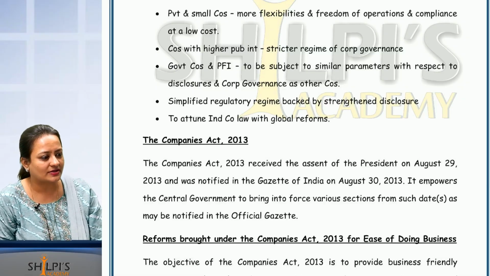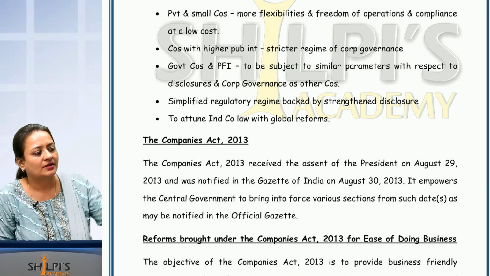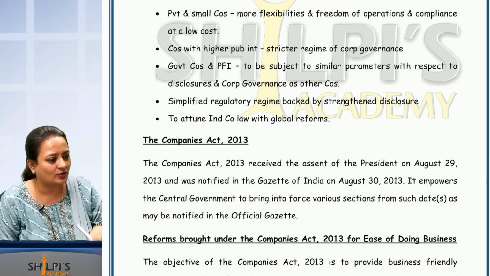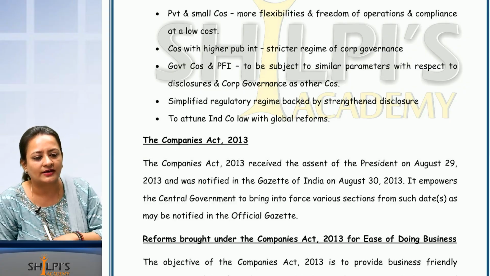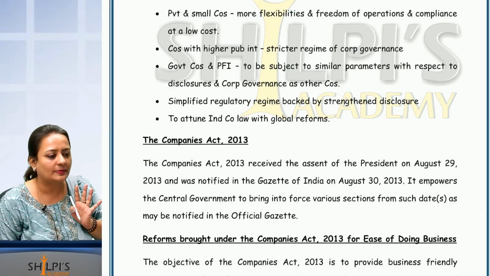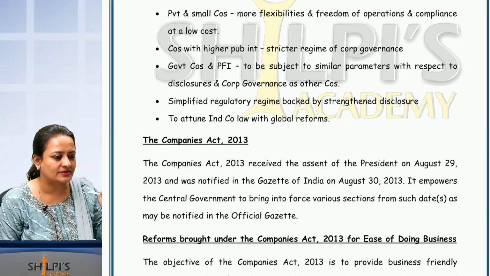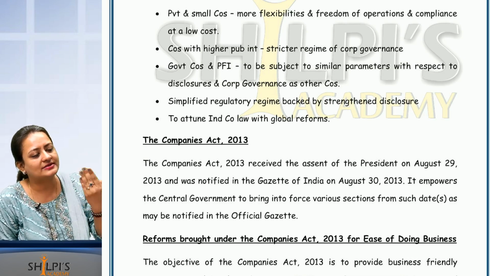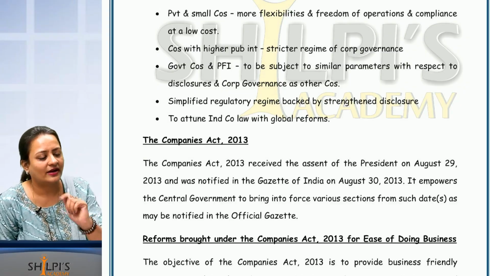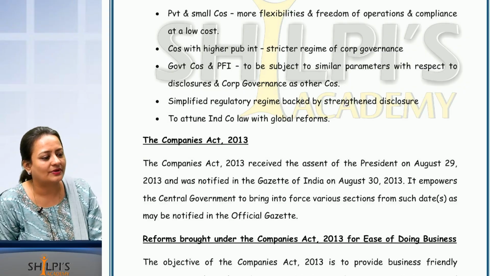Are you able to understand this part? Supposing he is my cousin, he should also get the same treatment what all of you are getting over here. That is what they are trying to say. Government company and PFI, they should also get the same treatment like other companies. Before, government companies didn't have to disclose many things. They had a lot of benefits. Right now they are telling this, but do you know what happened?